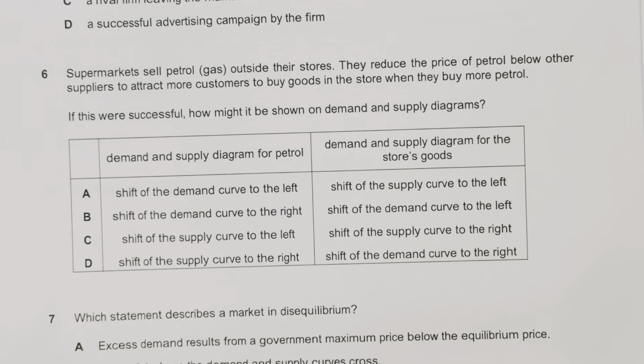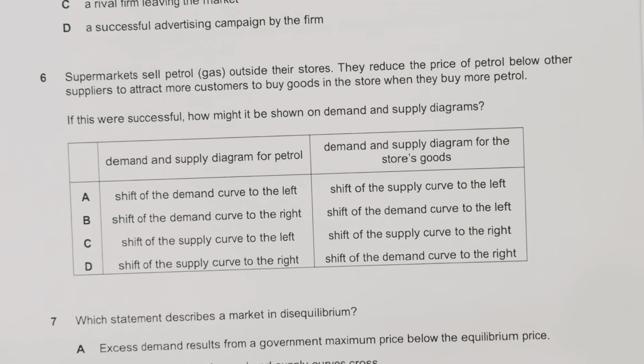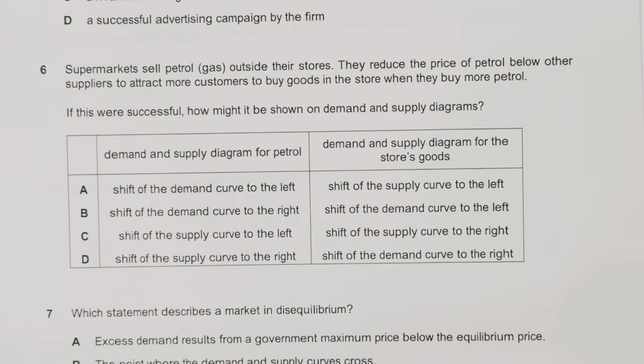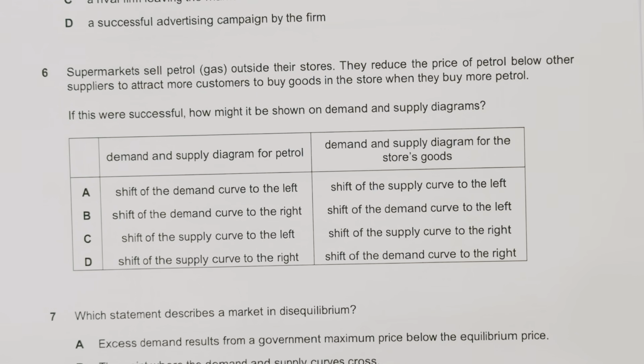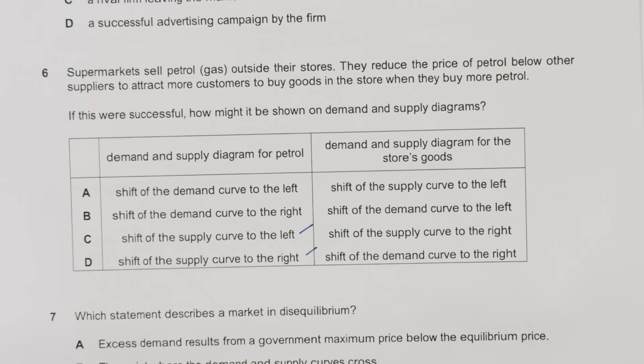Supermarkets sell petrol outside their store. This is common. They reduce the price of petrol below other suppliers to attract more customers to buy goods in the store. When they buy more petrol, if this was successful, how might it be shown on the demand and supply diagram? Okay, first, supply will increase, so there is a chance of shifting the supply curve to the right side. So options C and D are carrying this.